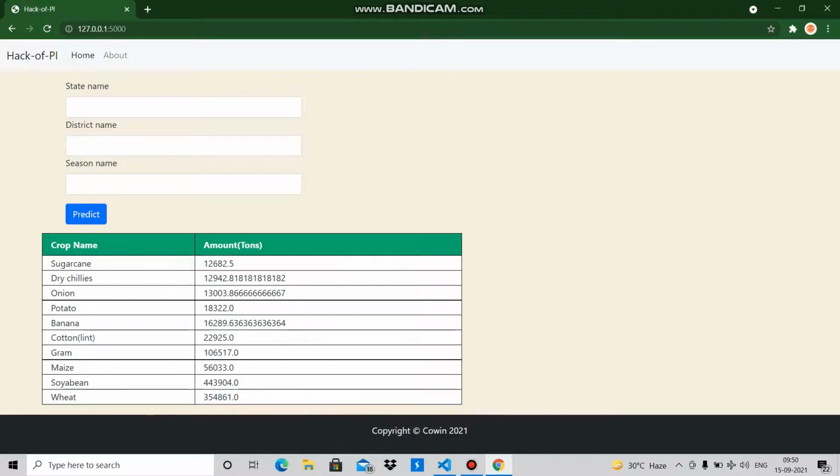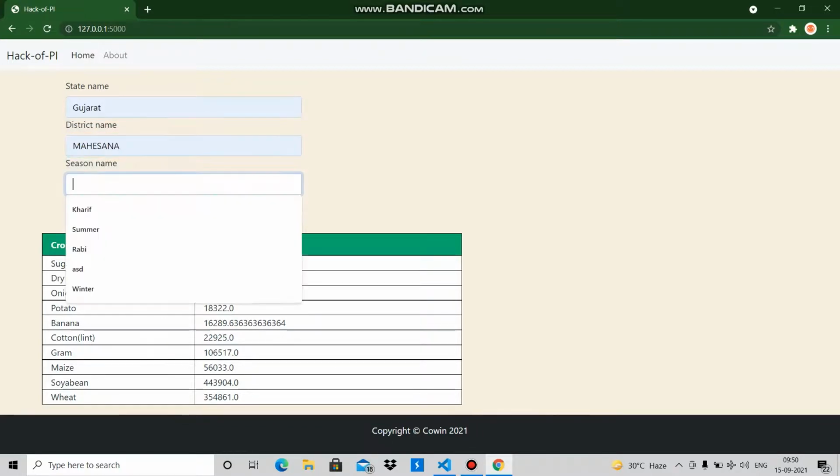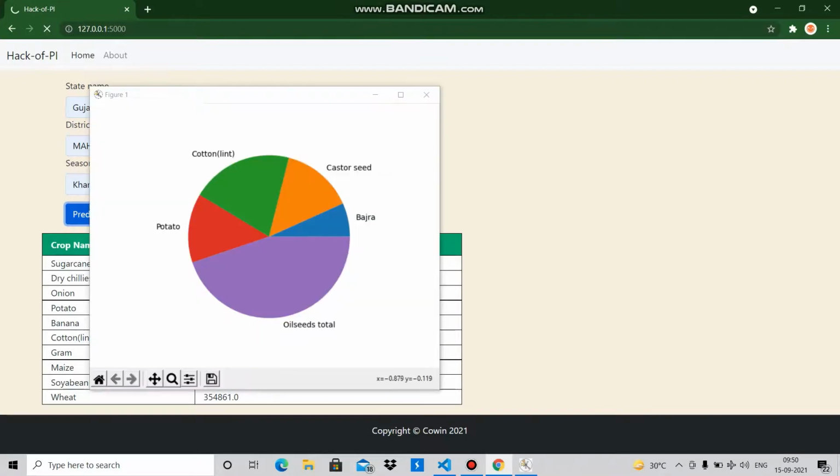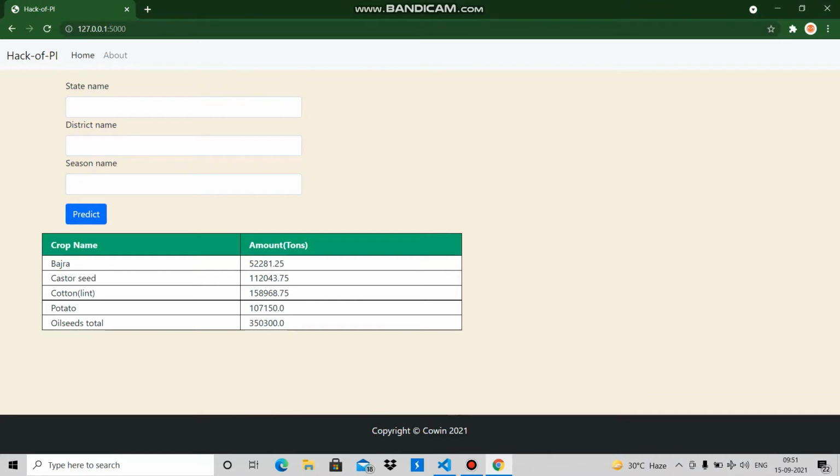Let's take another state. Let's say state is Gujarat, district is Mahisana, and season is Kharif. Then these are all the crops that will be in demand, like cotton, castor seed, bajra, oil seed, potato, in which oil seed has the maximum area, which means oil seed will be in great demand in Mahisana, Gujarat in the Kharif season. So farmers in Mahisana have to grow that amount of these crops so that all crops will be grown in optimum amount and farmers can get the best out of all profits.